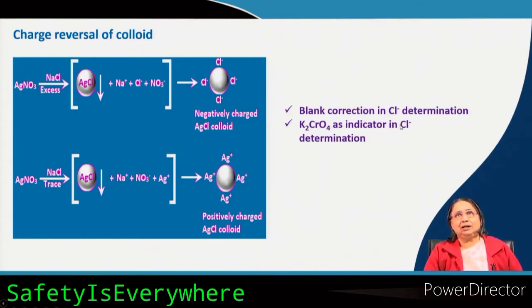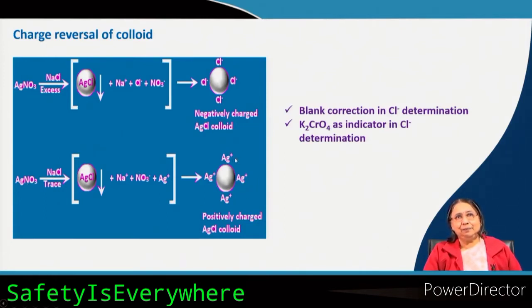Now, once it is obtained, then what will happen here? If you remember the chloride ion determination, then you remember that we use potassium chromate as the indicator, which is yellow in color. But once this is formed, because after the titration is over with sodium chloride taken in the conical flask, you have added excess of silver nitrate. So, now you get this type of colloid, silver plus stabilized colloid.